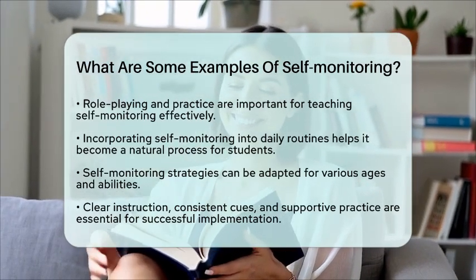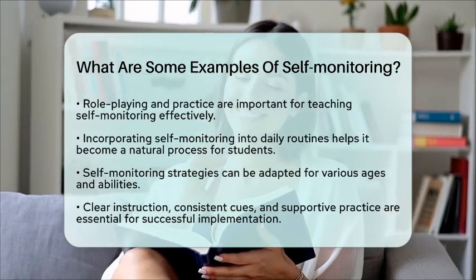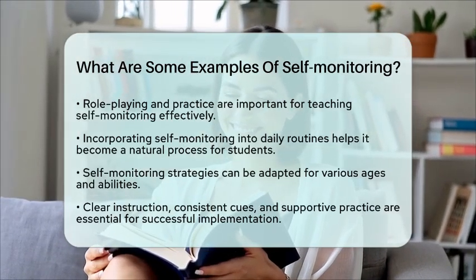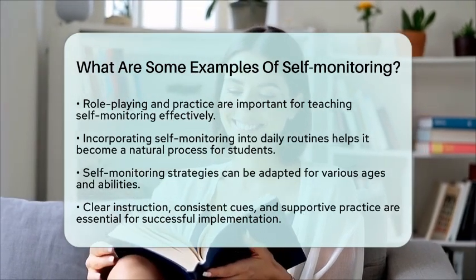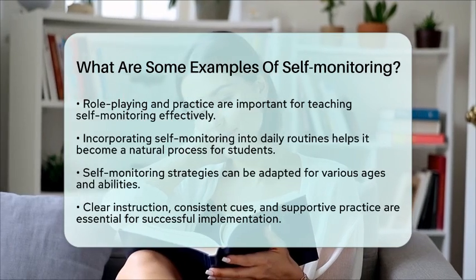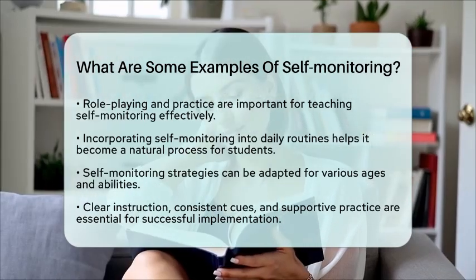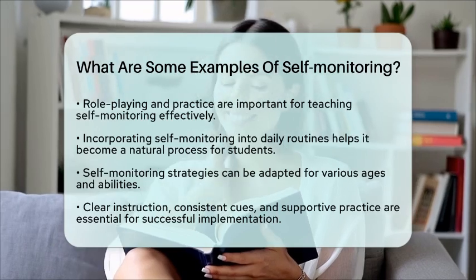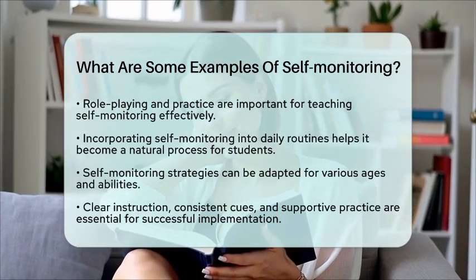These examples show that self-monitoring can be adapted for different ages and abilities. By using forms, timers, checklists, and modeling, teachers can help students develop self-regulation skills. Implementing self-monitoring involves clear instruction, consistent cues, and supportive practice. This way, students can take ownership of their behavior and contribute to a positive classroom environment.